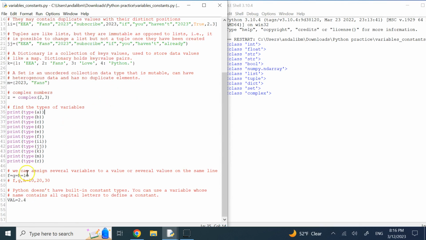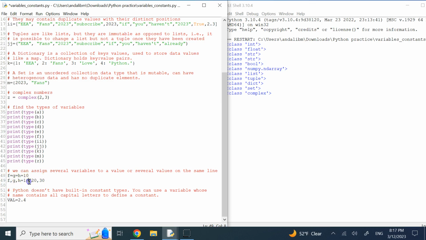And a couple of other things about variables is you can assign several variables to a single value in one single line. So you can say f equals g equals h equals 10. You don't need to say f equal 10, g equal 10, h equal 10. You can assign this 10 to all three of them in a single line. The other thing you can do is you can assign three different numbers to these three different variables, again in one single line.